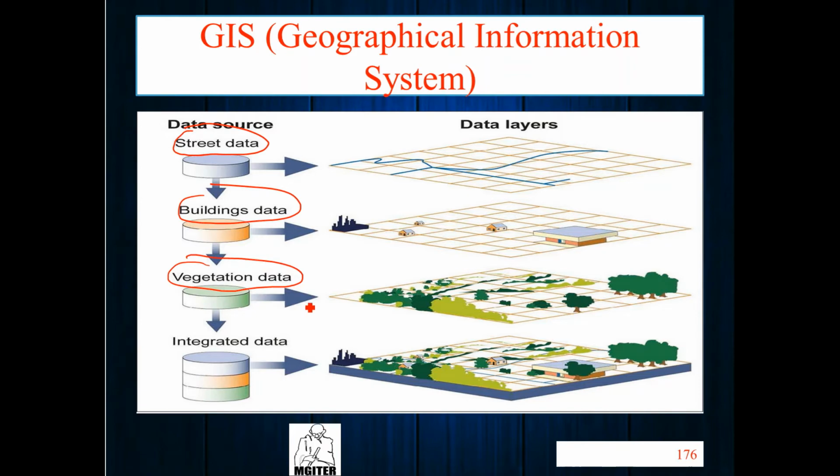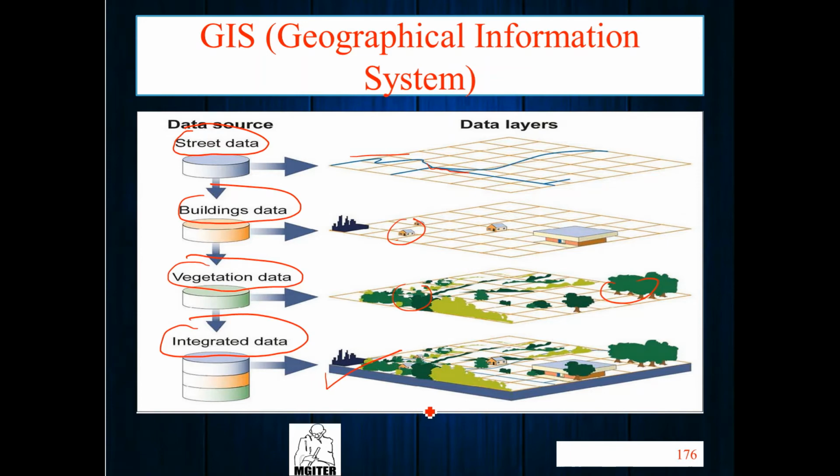These are the data layers. Like you can see, here is a street, here are houses, here is vegetation cover. Right? So three different types of data, we combine them and make one map. This is called Geographical Information System.